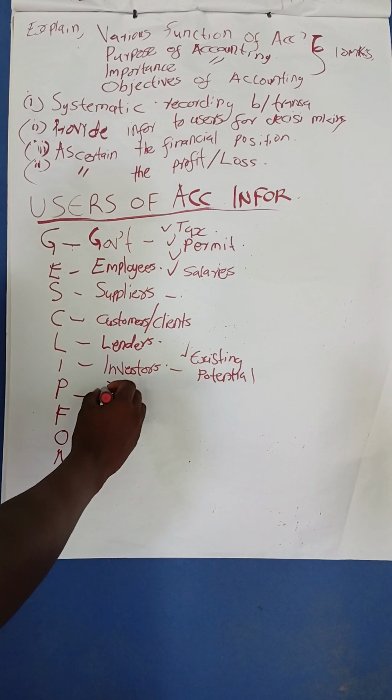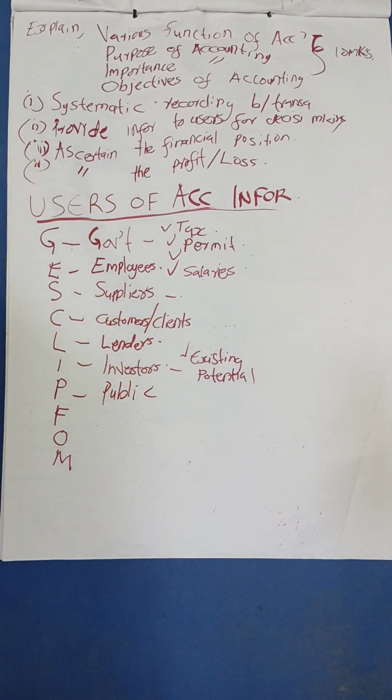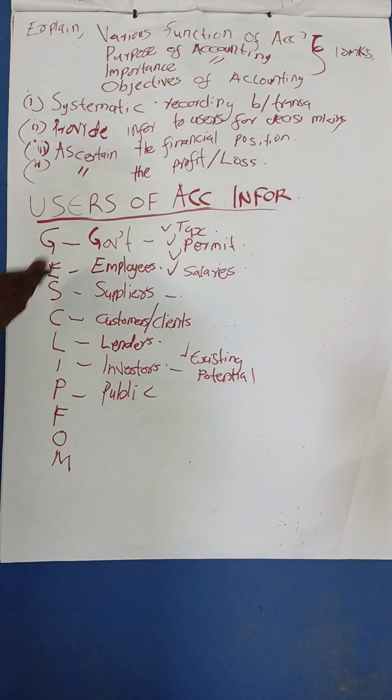We have the public here. In this case, the public always knows the businesses operating in the area, the people there. They want to understand if this business is going to be there. They want to know the status of the economy, and what is happening with maybe their favorite food chains. They want to know the status of the business so that they can see if they can continue to depend on it or not. This one, the public, you can still relate to the customers.